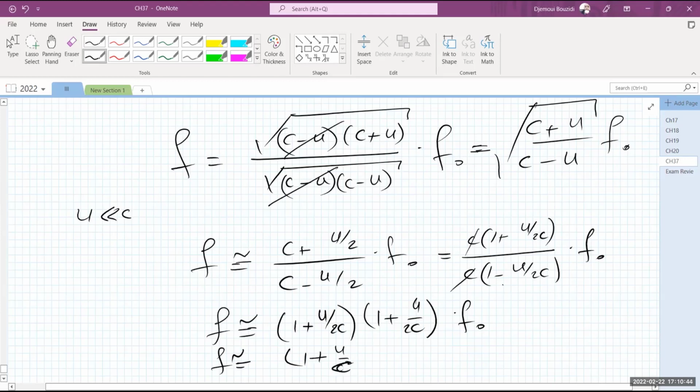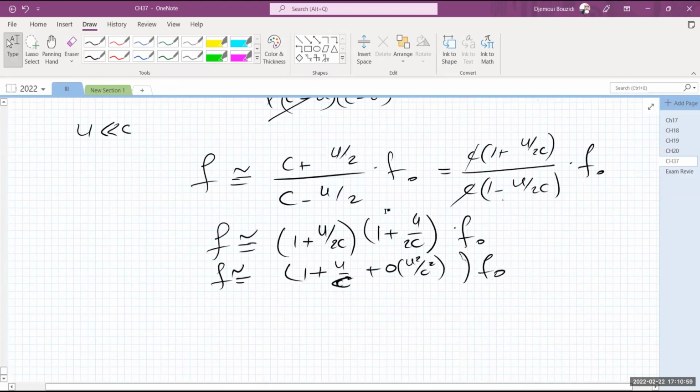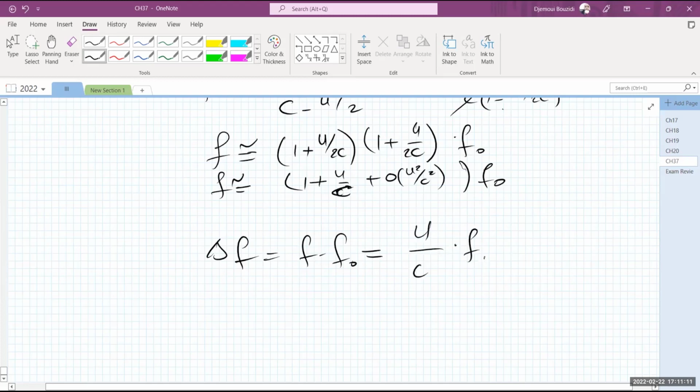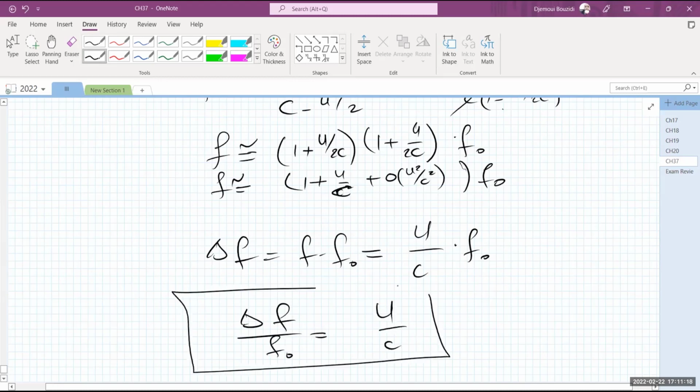And the quadratic term is going to be neglected, plus any terms negligible in front of u squared over c squared, because I neglected this in this term, so I cannot keep it now, okay, times f naught. The change in frequency, if you wish, delta f, which is f minus f naught, is going to be equal to u over c times f naught, and the relative shift in frequency over f naught is equal to u over c. Okay, this is the shift